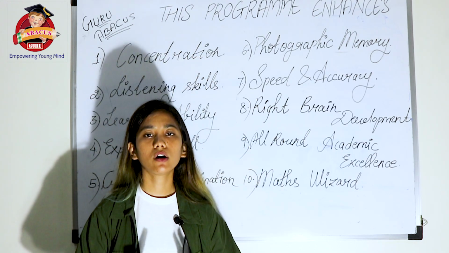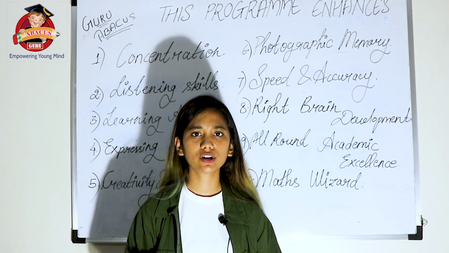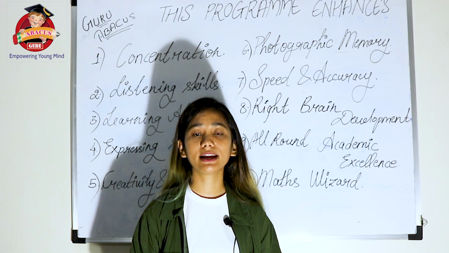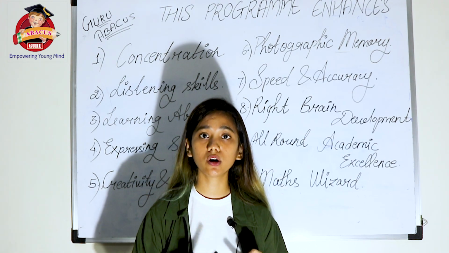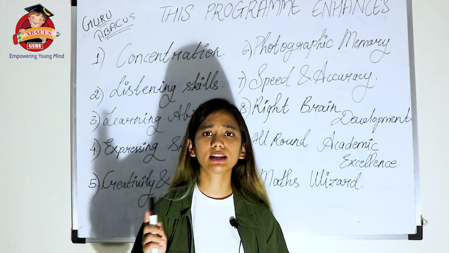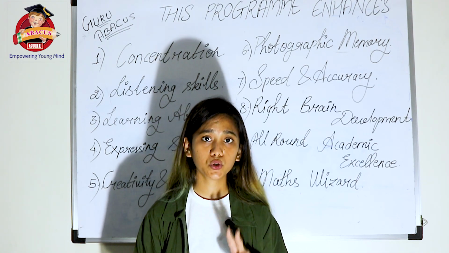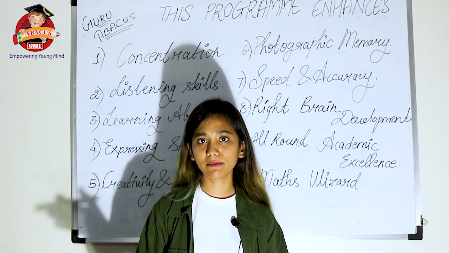Now I'll share some information about the entire Abacus course. In Abacus there are a total of 9 levels. It begins from junior level, junior 1, 2, 3, till the 9th one. Each level is of 3 months and the classes are to be conducted twice a week. Class details we will give later.